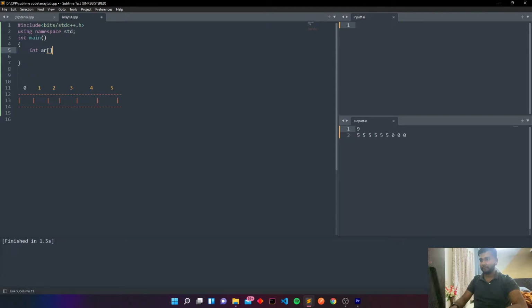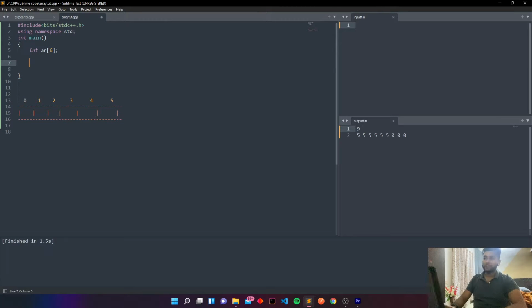So this is the way we initialize an array. And here we write the size of the array, say 6. I'm writing 6 here because this is an array of size 6. It starts from 0, so 0 to 5 is 6. Here we initialize an array of size 6, but it does not have any values. The values could be garbage values. It is not compulsory that the values will be 0. It depends upon different compilers, but the values are actually garbage values.